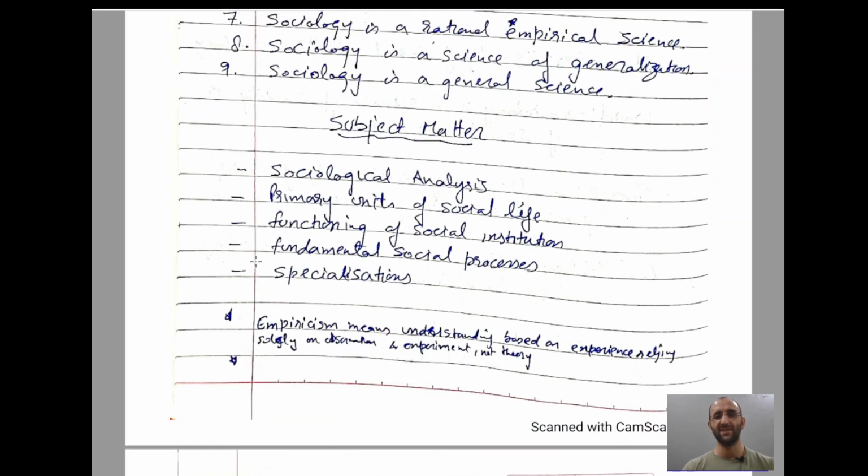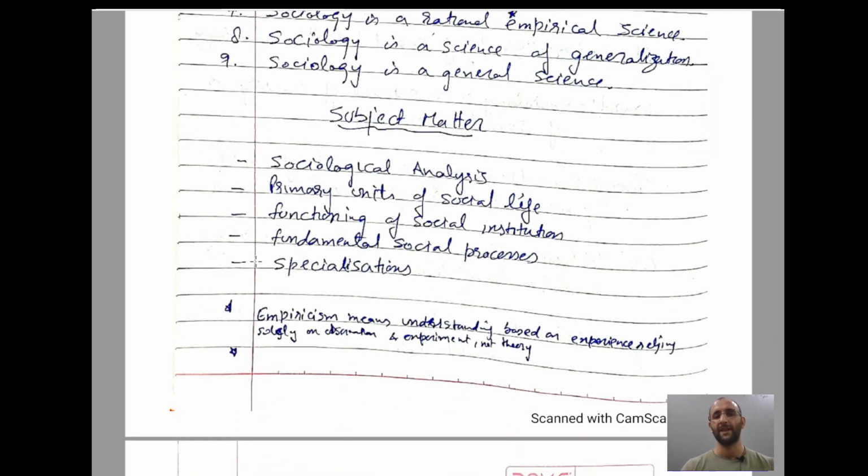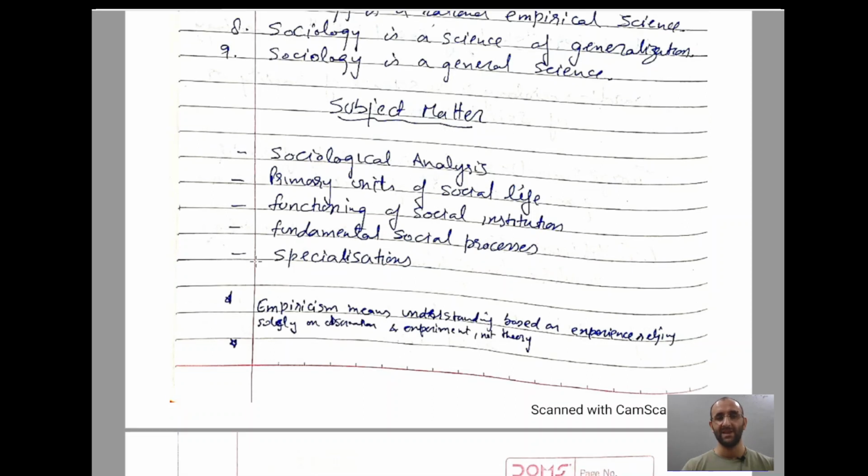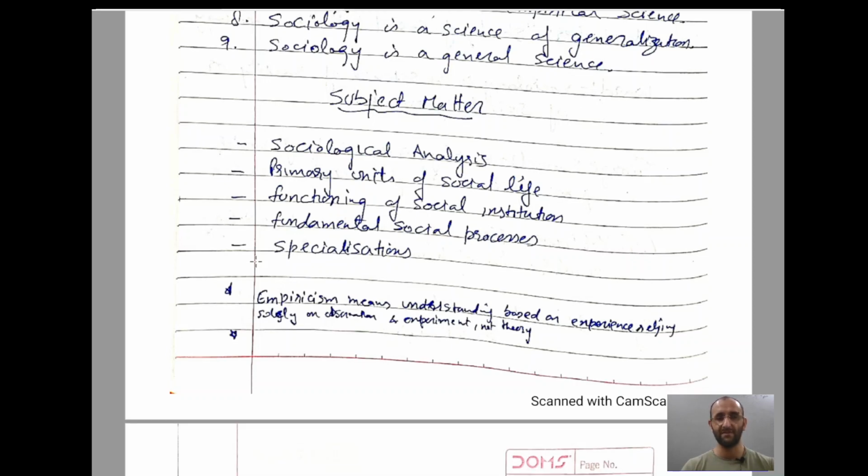So what are the subject matters? Sociological analysis, primary units of social life, functioning of social institutions, fundamental social processes, and specialization. Empiricism here means understanding based on experience, relying on observation and experiment and not just on theory.